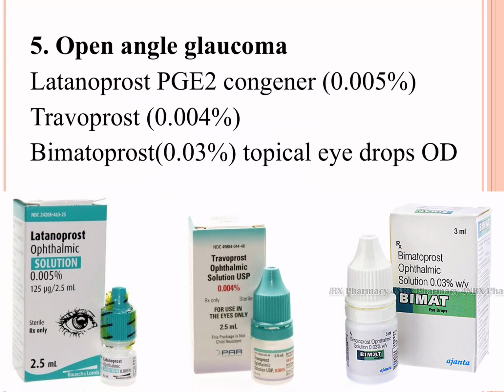It also decreases intraocular pressure, hence it's used in glaucoma. What are the drugs? Latanoprost, travoprost and bimatoprost. They are used as eye drops. These are the first choice of drugs to be used in open angle glaucoma. What is the common adverse effect of these compounds? They are going to cause darkening of the eyelashes.